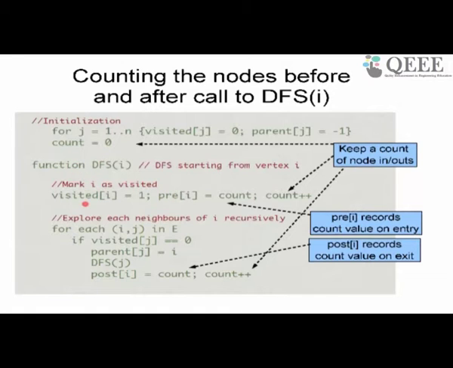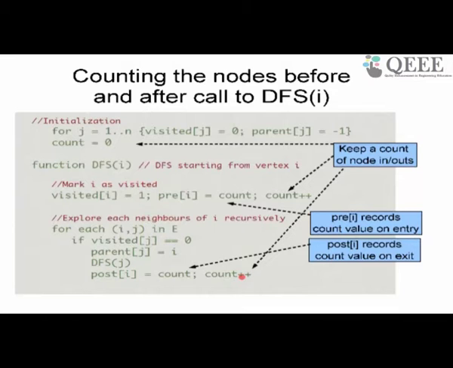In DFS I set the node as visited, and when I entered the node I increment the count. When I finish with the node and I am exiting from the node, at this time I increment the count. So 2 times I increment the count, once when I enter the node and once when I exit the node.